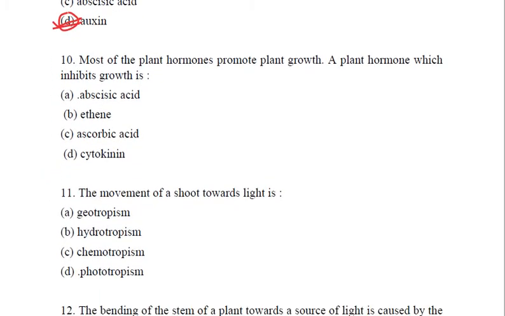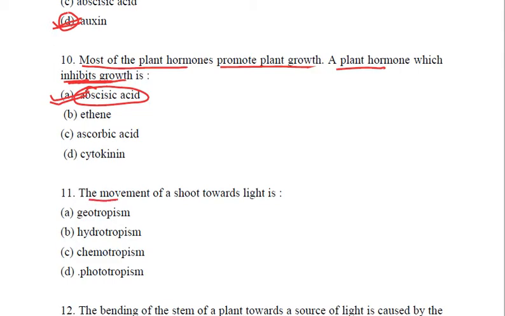Now the next question says, most of the plant hormones promote plant growth. Which plant hormone inhibits growth? We know that the only plant hormone which inhibits growth is abscisic acid. It is ABA. It is the negative hormone which inhibits growth. Fine. Coming to the next question.